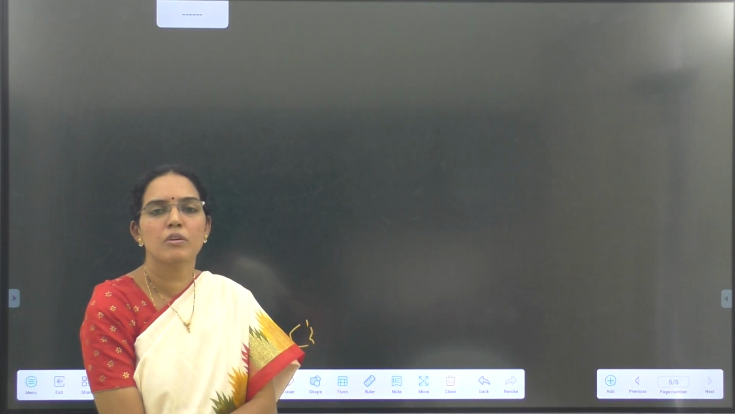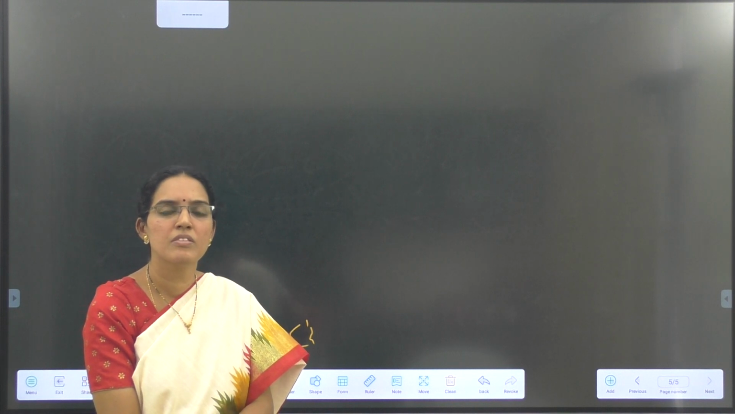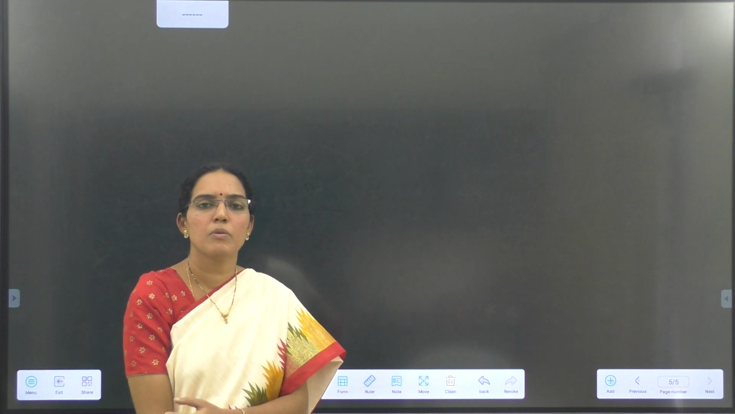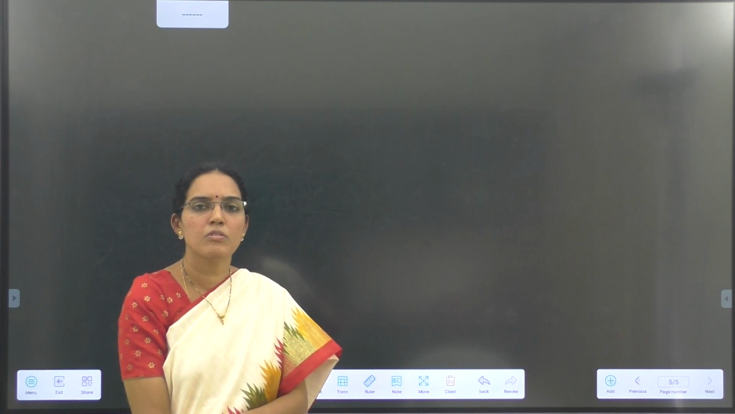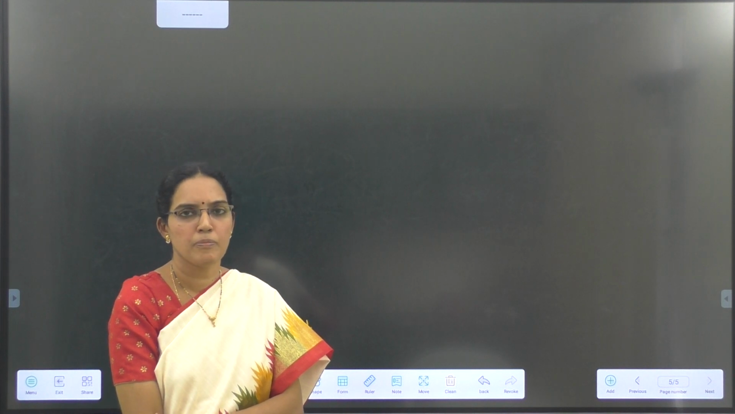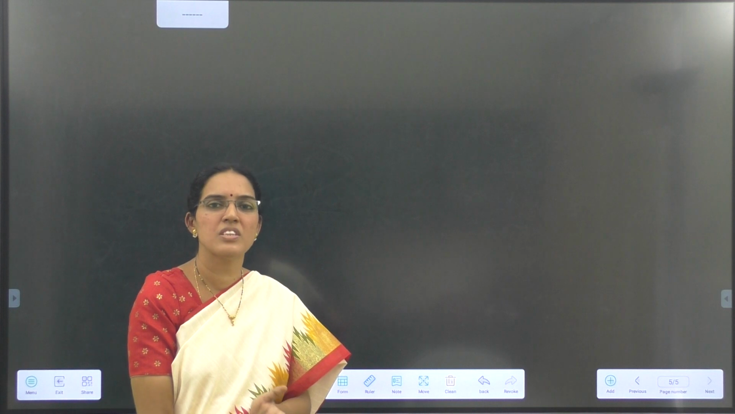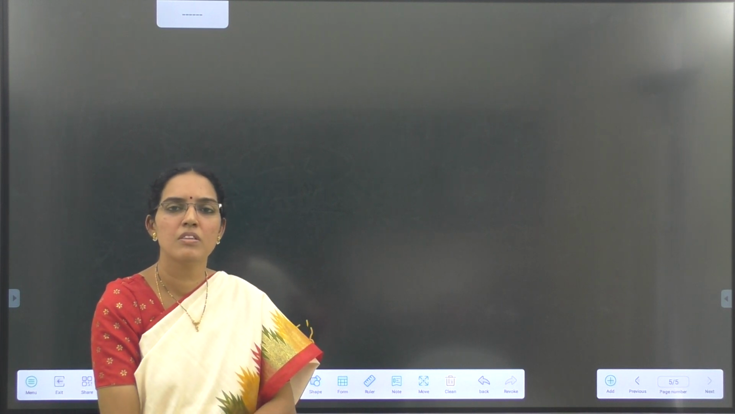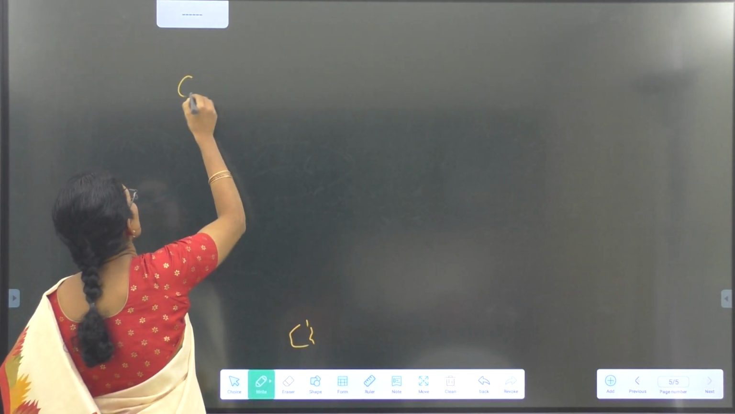Generally in our metric system, what are the basic units we use to measure length, weight and volume? For measuring length we use meter, for measuring weight we use gram, for measuring volume we use liter. Now sometimes you have heard these two, capacity and volume. What is capacity and what is volume? Okay, I'll explain now.